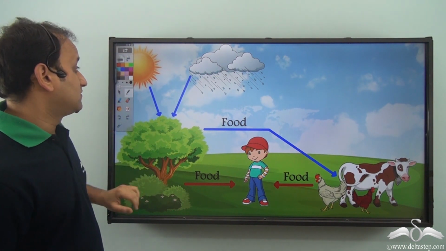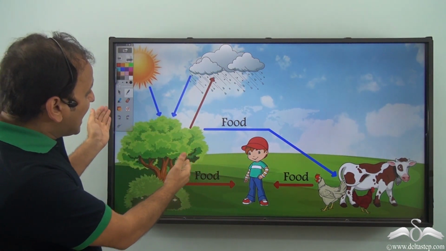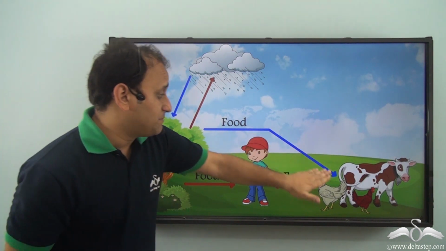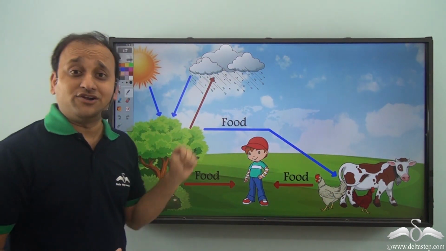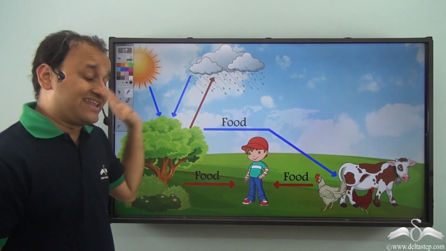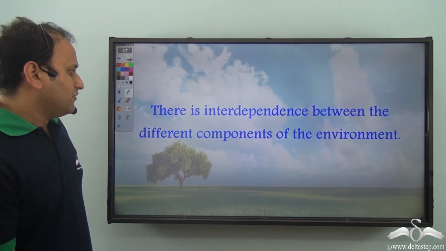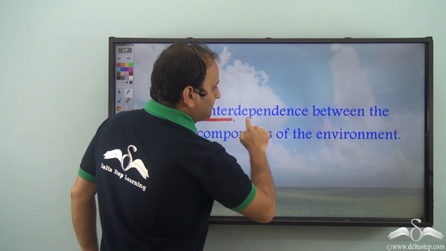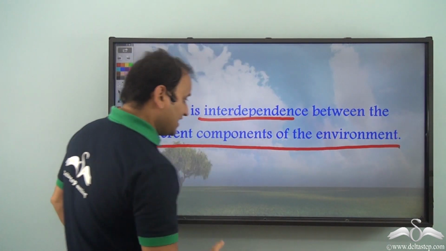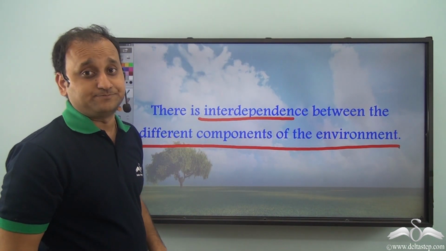So, you see, rainfall is dependent on trees. So, you see how the entire system is dependent on each other. Everybody is dependent on any other component of the environment. So, see, all these together make up a system and they are all interdependent. So, there is interdependence between the different components of the environment.